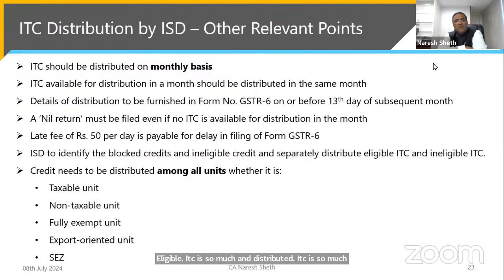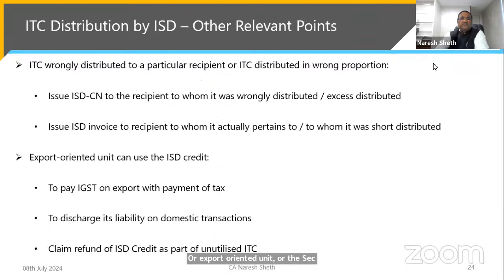And credit needs to be distributed among all units, all separately registered units, whether that unit is a taxable unit, whether that unit is a non-taxable unit, whether it is a fully exempt unit or an export-oriented unit or the SEZ unit.